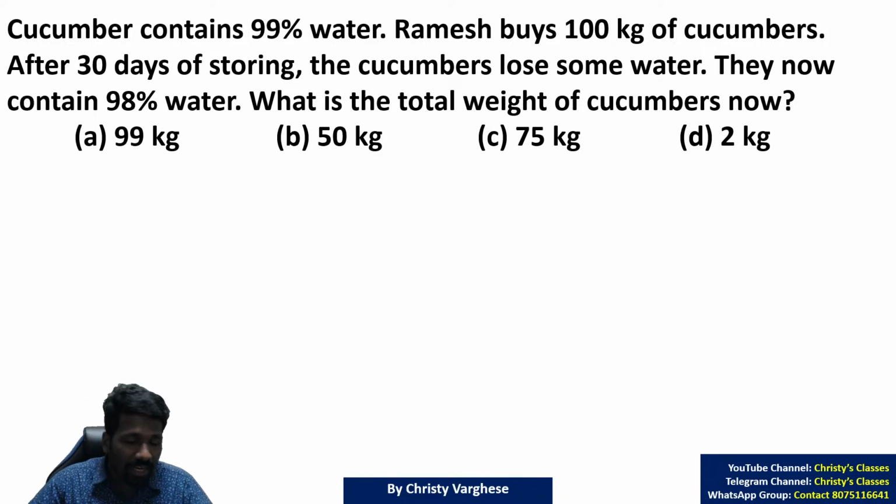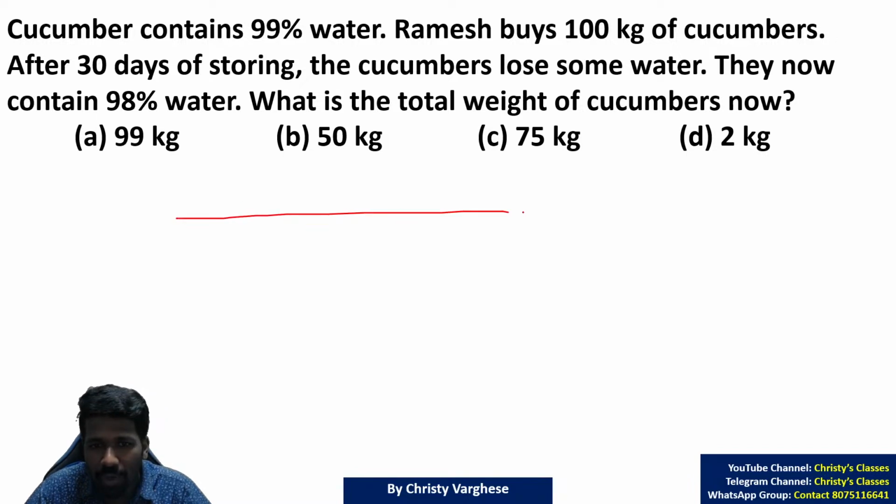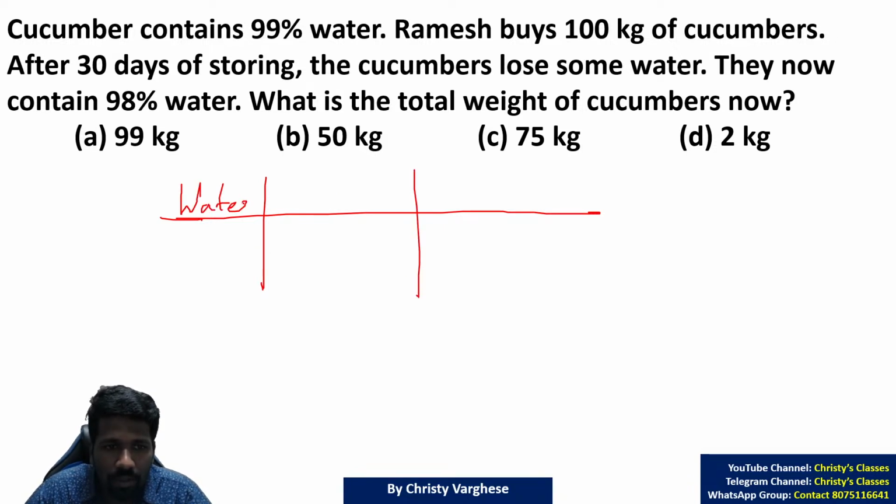Cucumber contains 99% water. That means if the total is 100 kilograms, 99 kilograms will be water. For these kinds of questions, I recommend the visual method. Draw a table, and you will get better clarity. Here there are three things: the water in the cucumber, the non-water matter or dry weight, and the total cucumber weight.